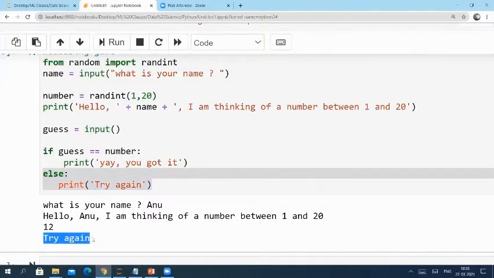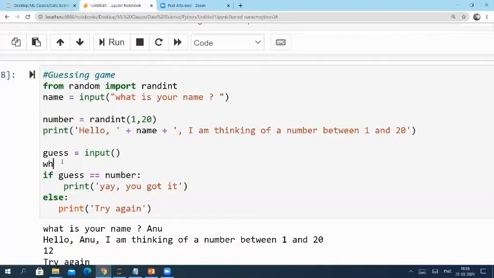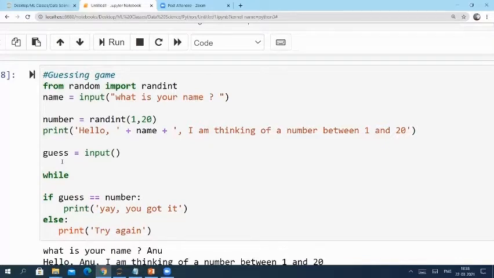Okay, so this is a simple guessing code. Actually, we can build a lot on top of this. Let's see how to do that. What I can do now is limit the number of times a person can guess. Let's see how to do that. Let me introduce a while statement here. I have to initialize a variable, let's say guess taken, and I'm initializing it to 0.